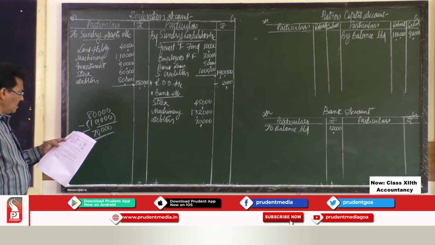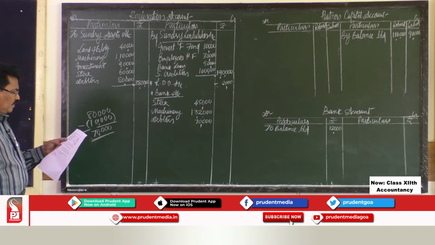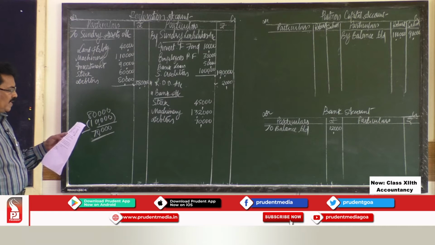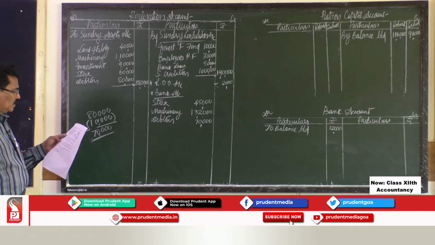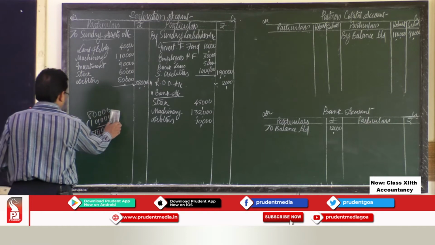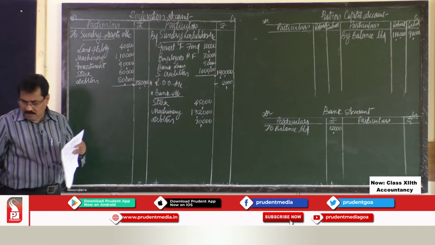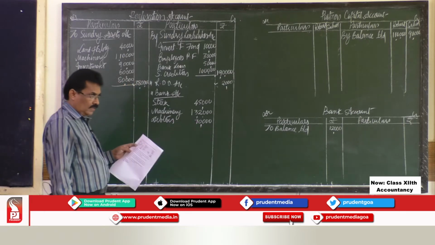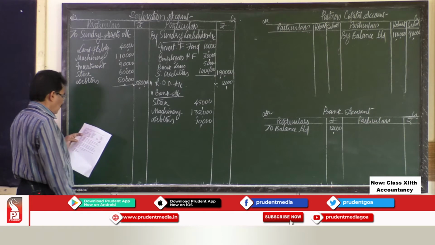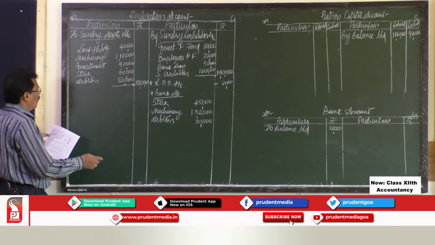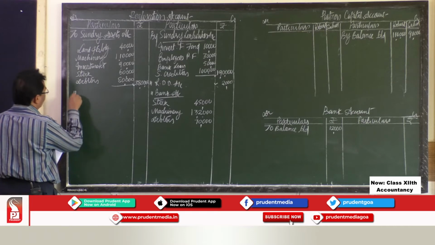Then adjustment number 3, a typewriter which was fully depreciated is now valued at rupees 3,000 and is taken over by Robert at this value. So there was one old typewriter, which was fully depreciated, but it is still usable. So the same thing is taken over by Robert.